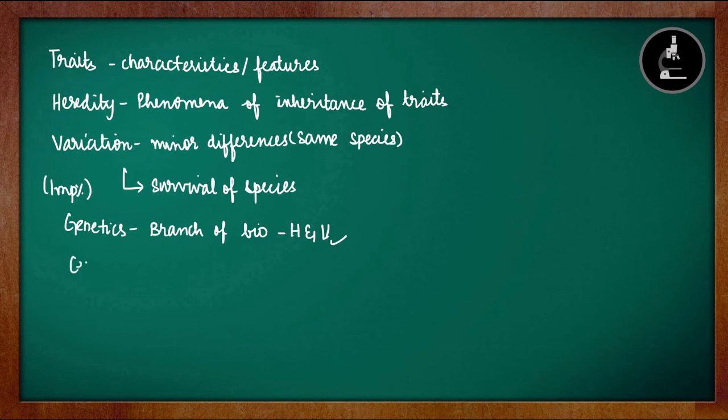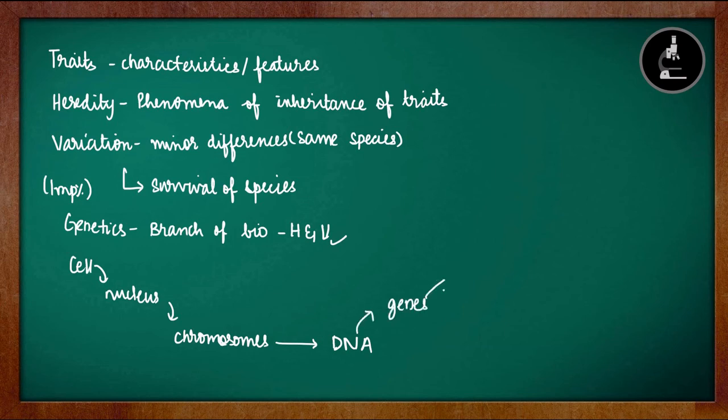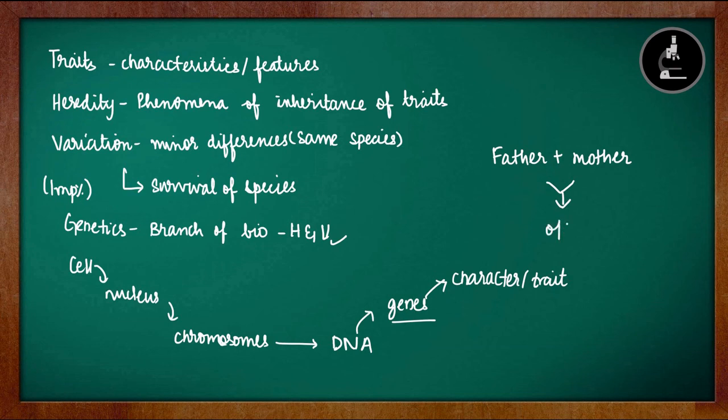We saw that the cell is there, inside the cell the nucleus will be there, inside the nucleus chromosomes will be there, and chromosomes will be made up of long coil molecules of DNA. This DNA will have sequences which are called genes, and these genes will be responsible for coding for a specific character or trait. So these genes have the genetic code for a specific character or trait in our body. Then we learned that both father and mother contribute an equal amount of genetic information for the offspring.